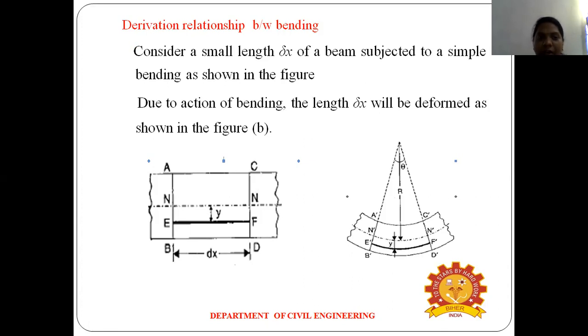This is the second diagram. Due to the external load acting, the beam will be bending. Due to the action of the bending, the length dx will be deformed, as shown in figure D. So the length dx will be deformed, that is the second figure. After deformation, this is the second figure.